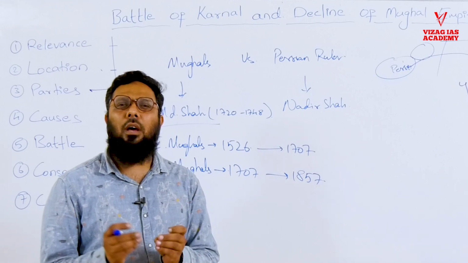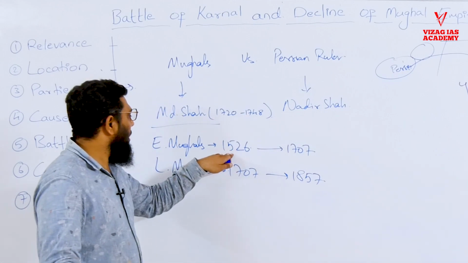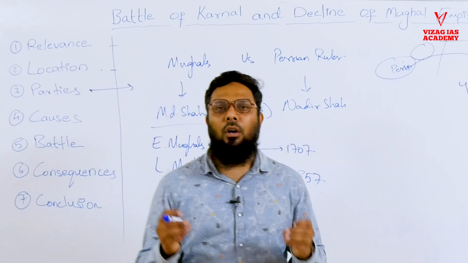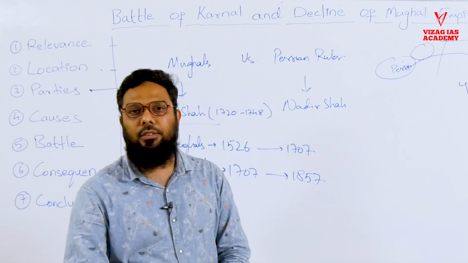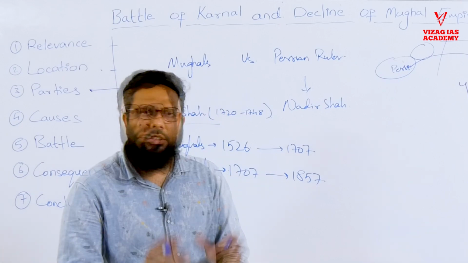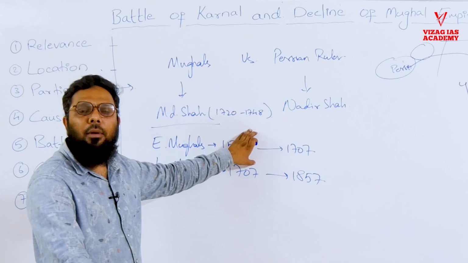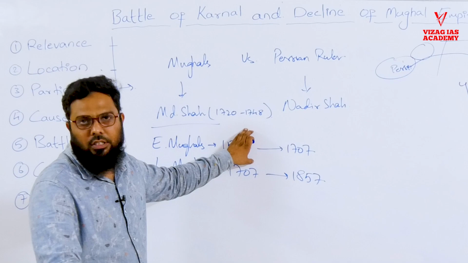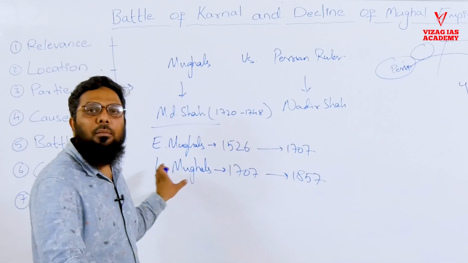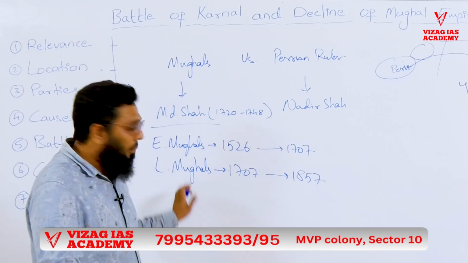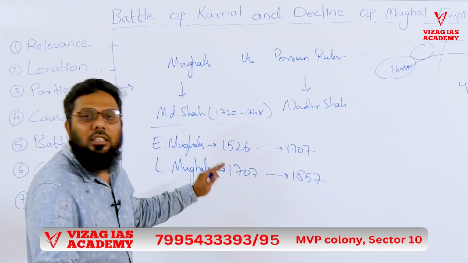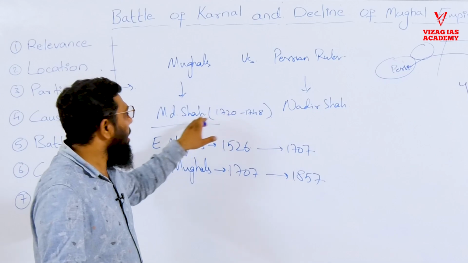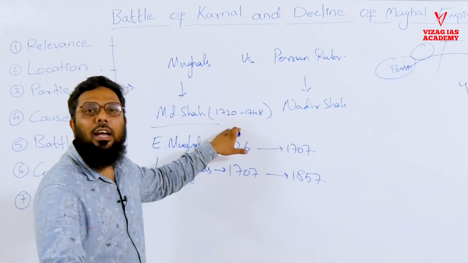So a very short span of time, whereas rulers in early Mughals ruled for 25, 28, 30, and even Akbar and Aurangzeb ruled for around 49 years, approximately 50 years. Such a long rule gave them a lot of time to concentrate on administration and go for development and prosperity of their region. But during the later Mughals, the kingdom is declining, the power is declining. But at such a time of declining, at such a time of short rule, one ruler stands out among them, Muhammad Shah, who ruled for around 28 years.